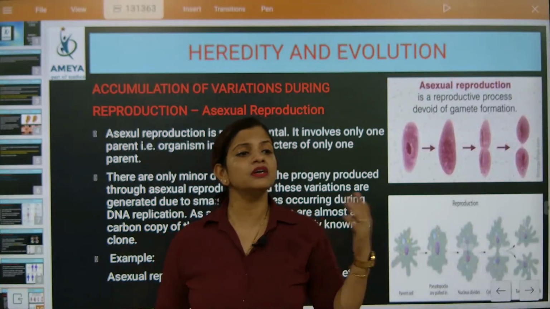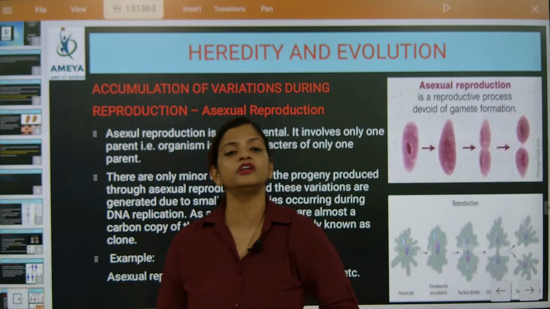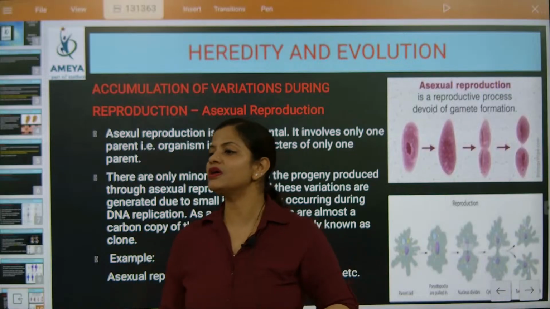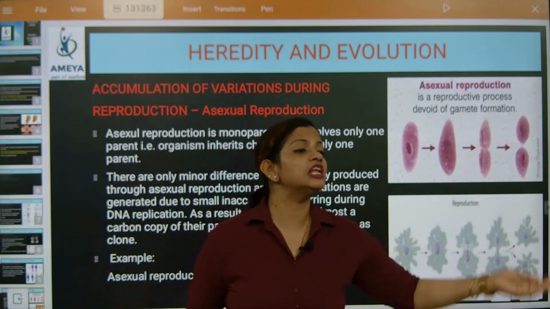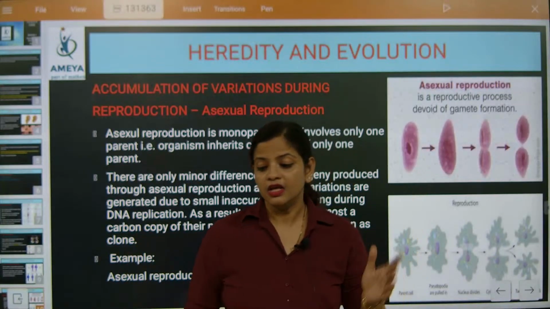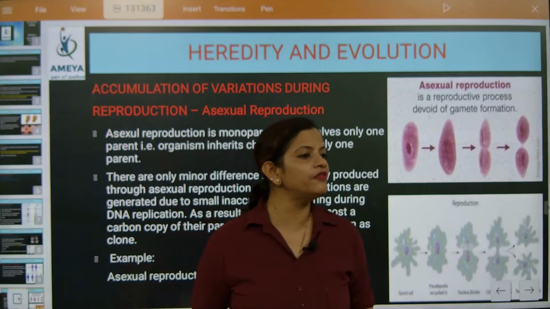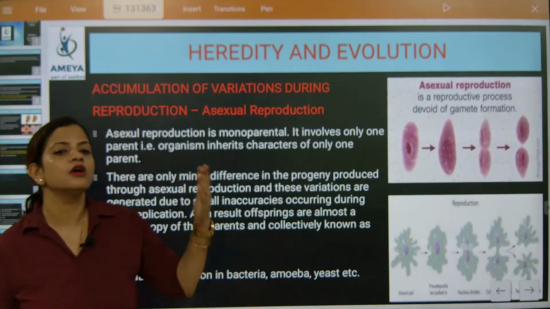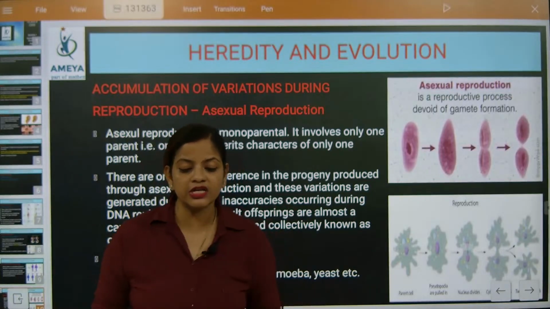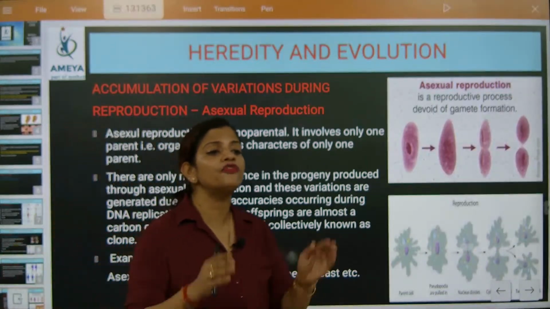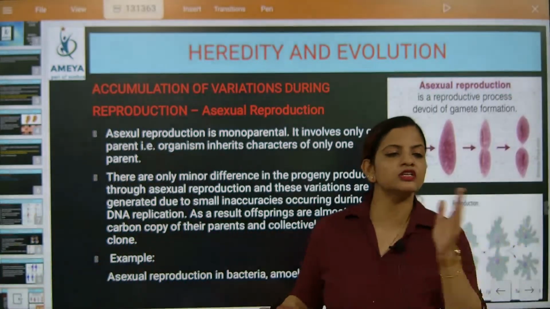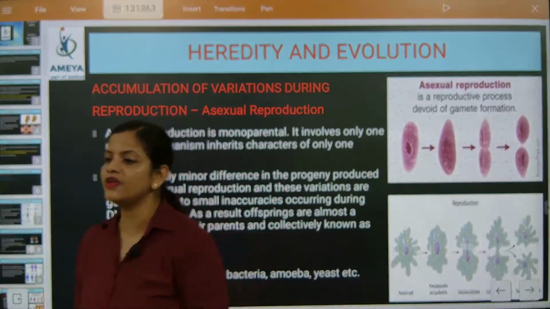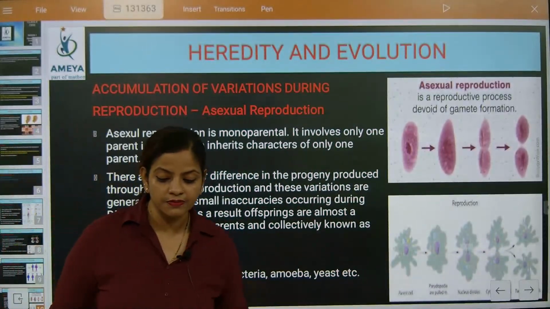But the green bug, they mutated and got converted into a green bug. Green bugs are very difficult to see because the leaf colors are also green, so the catch chance becomes very minimal. That is due to mutations. Mutation is one of the results of variations. Mutation will bring variations. Understood?